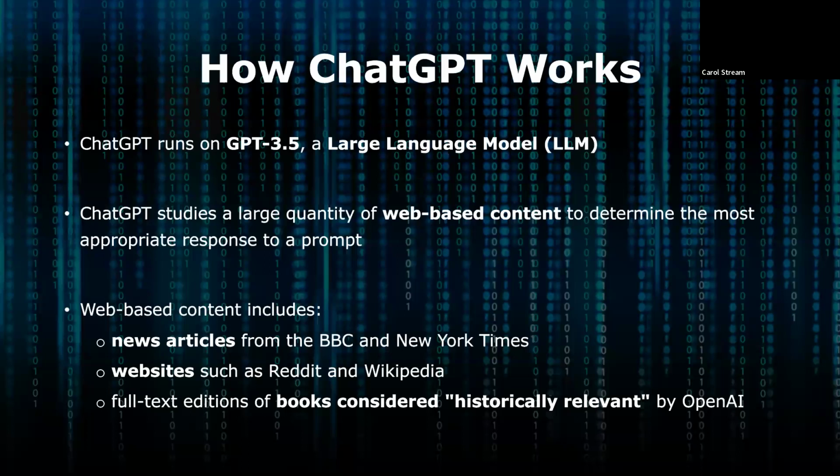ChatGPT runs on GPT 3.5, a large language model, LLM, trained by studying a large quantity of web-based content to determine the most appropriate response to a given prompt. This content includes news articles from the BBC and the New York Times, websites such as Reddit and Wikipedia, and full-text editions of books considered historically relevant by OpenAI.